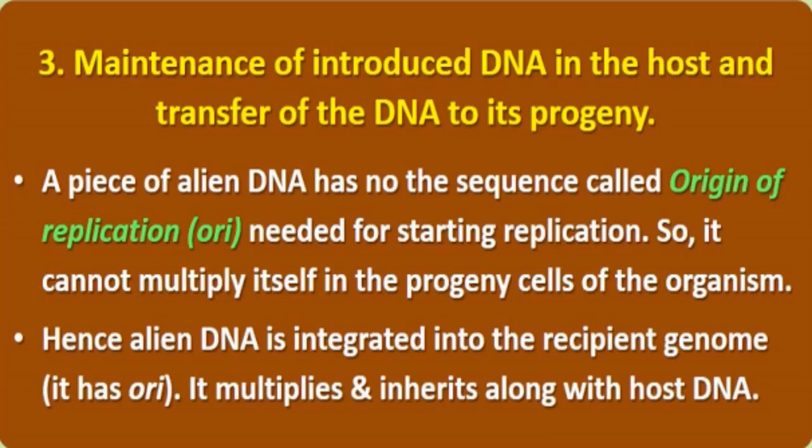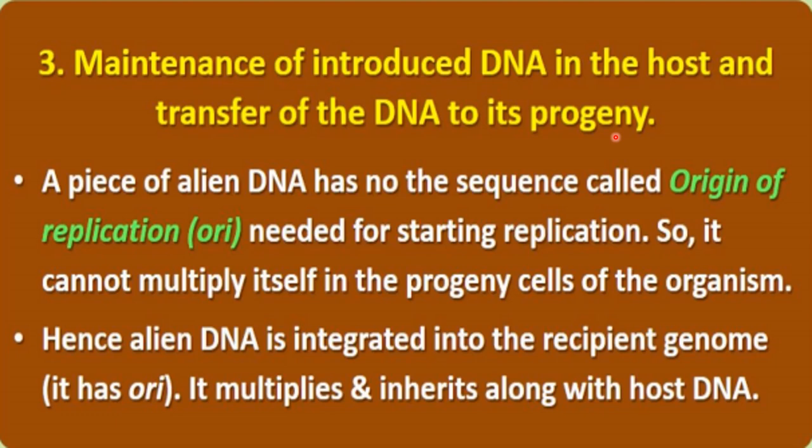Third step is maintenance of introduced DNA in the host and transfer of the DNA to its progeny. So what happens if we introduce any piece of DNA directly into any other organism? Then this DNA will not be able to multiply in that organism, right?